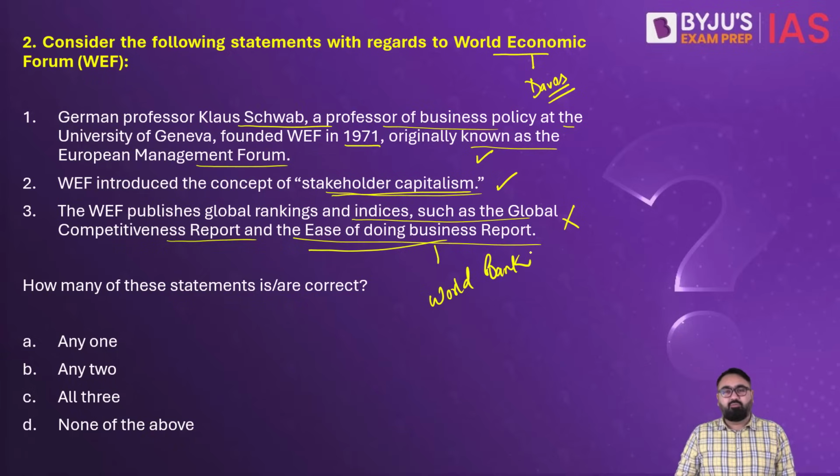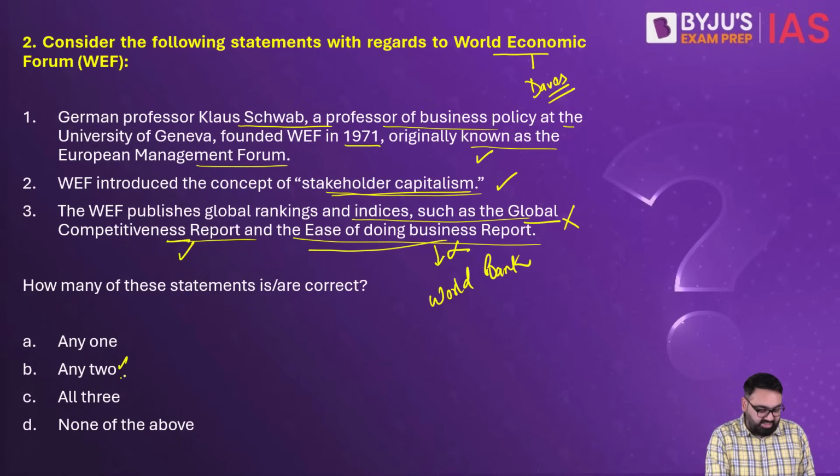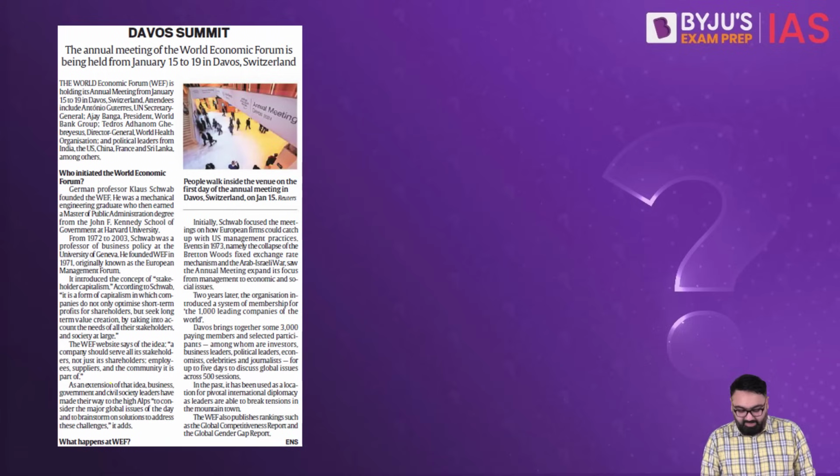So the WEF publishes a lot of reports. One of these is the Global Competitiveness Report, but the Ease of Doing Business report is not from the WEF. Thus, the correct answer here is B. Any 2 of these given statements are correct.